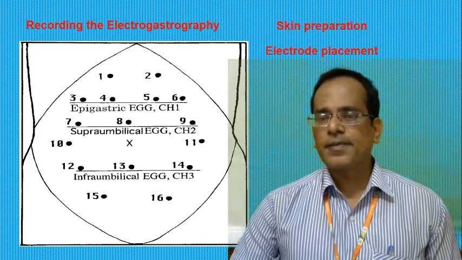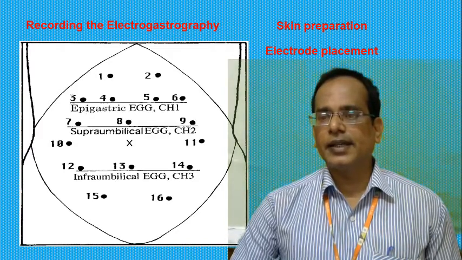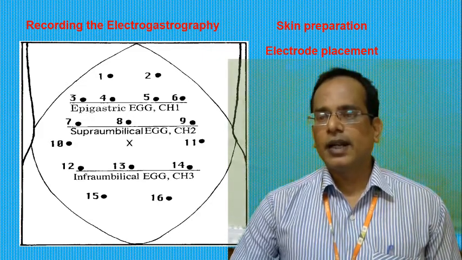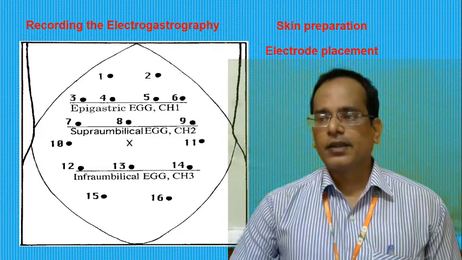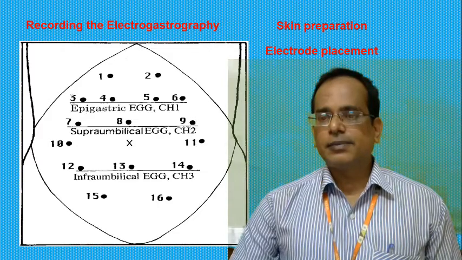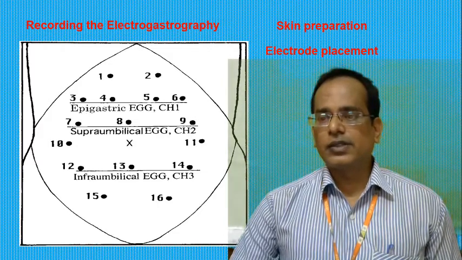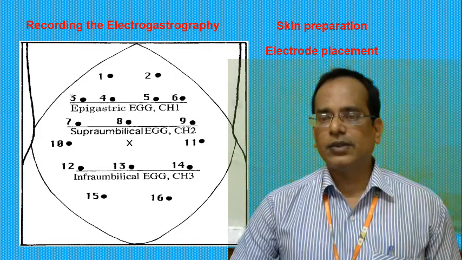In order to obtain the channel 1 signal, the other electrode is 5 centimeters away, up, at a 45 degree angle, to the patient's left-hand side. The ground electrode is placed on the left costal margin, in line with the first active electrode.